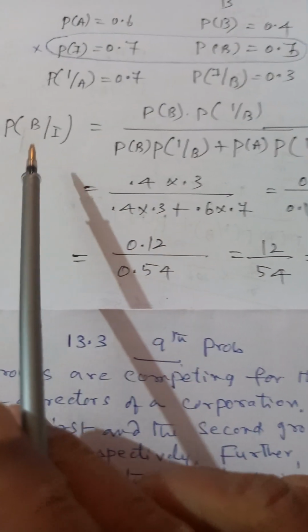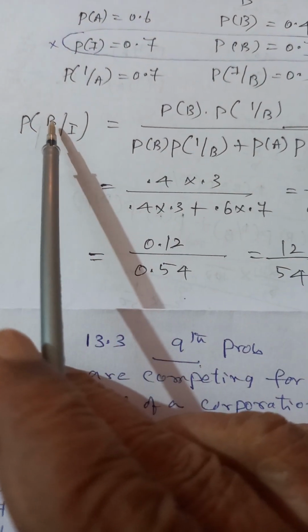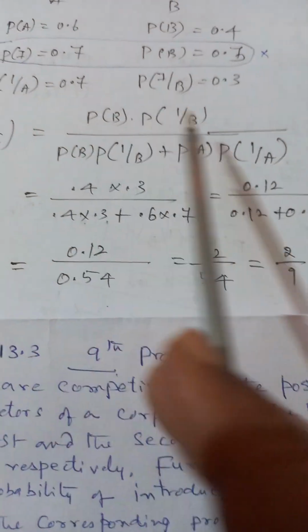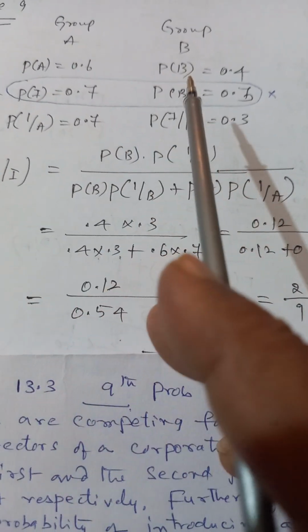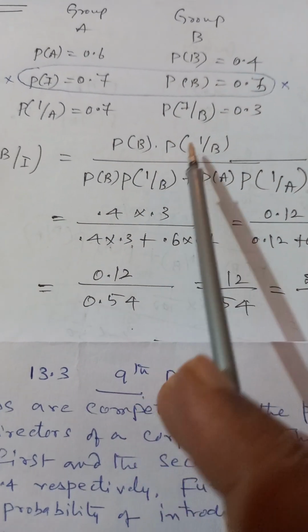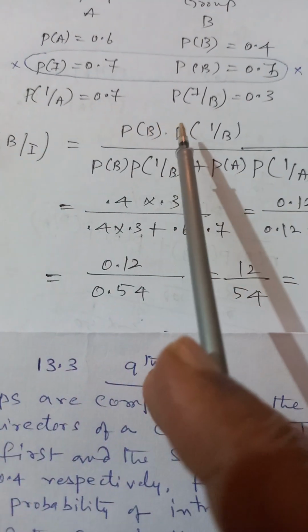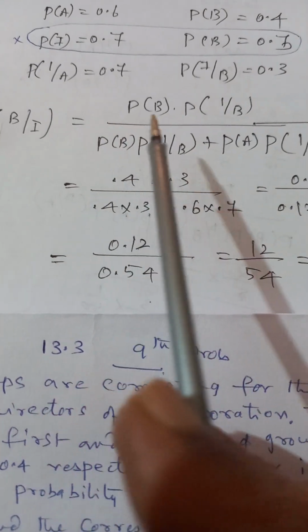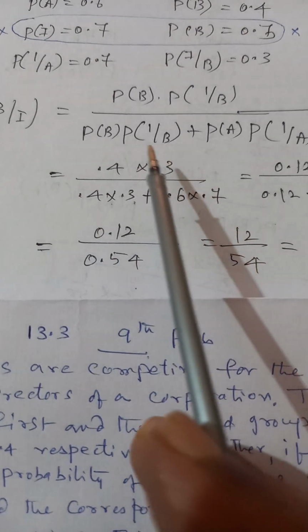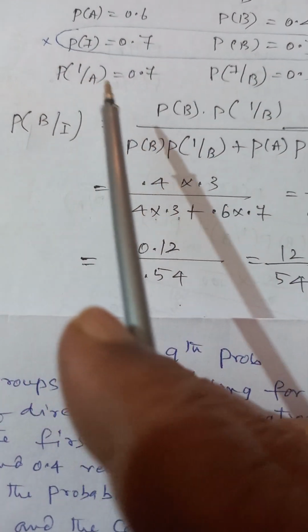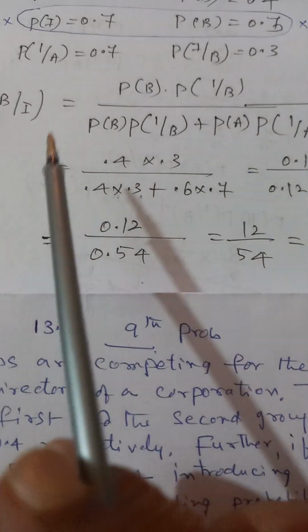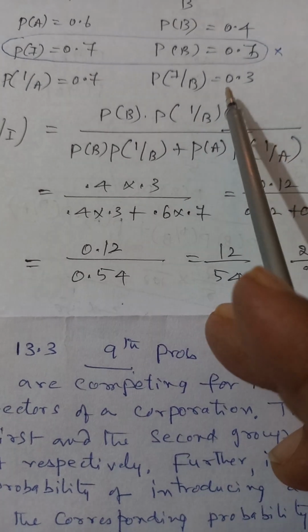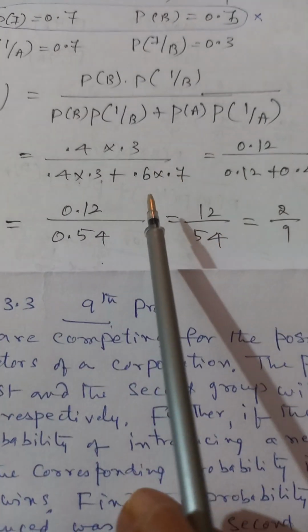Now for that we have a formula here. See, P of B given I is this one. This you have to remember. This is called Bayes formula. What is P(B)? We know that. Look here. P(B) is here, 0.4. What is P of I given B? That is 0.3. What is P(A)? It is 0.6. P of I given A is 0.7. So all those we have substituted.